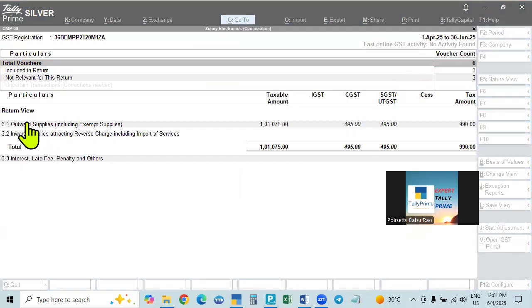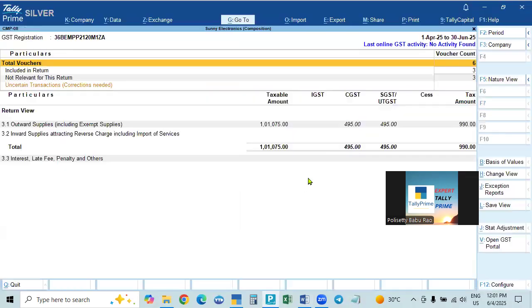And here these are the outward supplies. We sold taxable goods, non-taxable goods, everything we sold. This is the outward supplies, including exempt supply. Exempt means exempt, nil-rated, everything, including non-taxable goods, total supplies. Then how do you know we have to pay tax only on taxable goods?